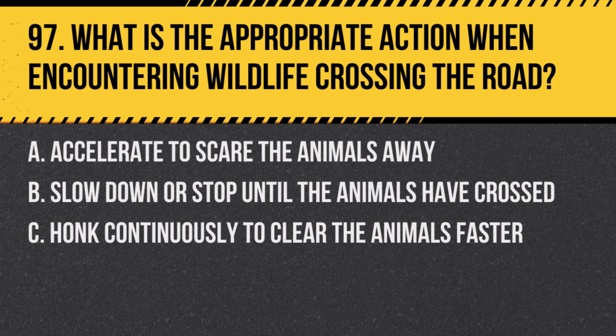Question 97. What is the appropriate action when encountering wildlife crossing the road? A. Accelerate to scare the animals away. B. Slow down or stop until the animals have crossed. C. Honk continuously to clear the animals faster. Answer. B. Slow down or stop until the animals have crossed. This prevents accidents and ensures the safety of both the animals and the drivers.